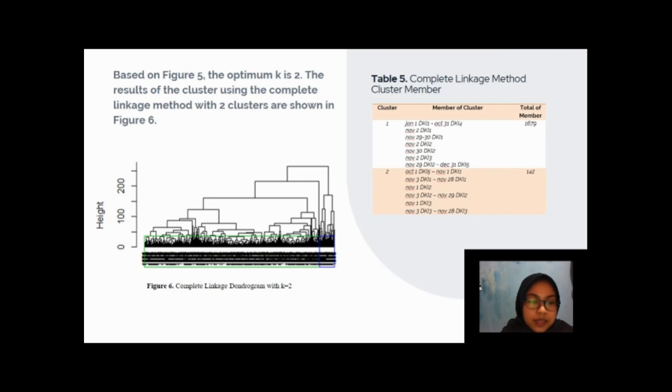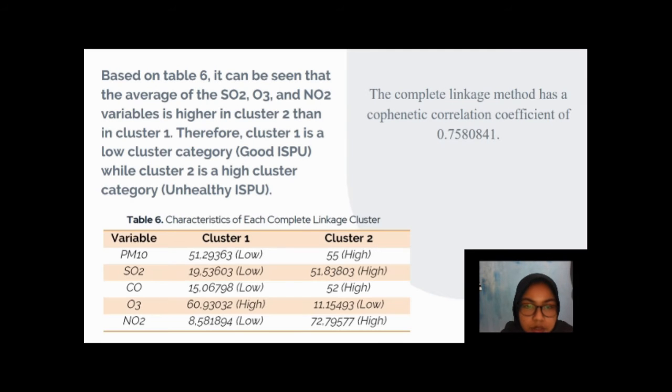This figure 6 is the dendrogram of complete linkage with K equal to 2. In table 5 are the members of each cluster of the complete linkage method, and table 6 shows the characteristics of each complete linkage cluster.